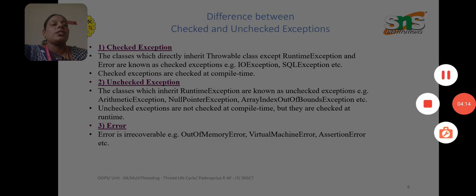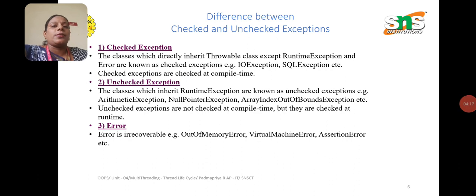Difference between checked and unchecked exception. Checked exception: the classes which directly inherit the Throwable class, except RuntimeException and Error, are known as checked exceptions. Example: IOException, SQLException, etc. Checked exceptions are checked at compile time. Unchecked exception: the classes which inherit RuntimeException are known as unchecked exceptions. Example: ArithmeticException, NullPointerException, ArrayIndexOutOfBoundsException, etc. Unchecked exceptions are not checked at compile time; they are checked at runtime.